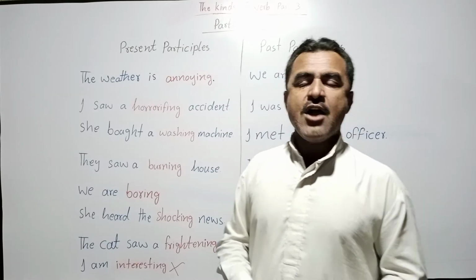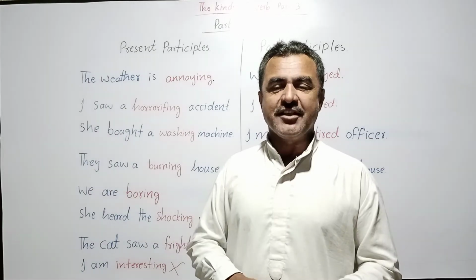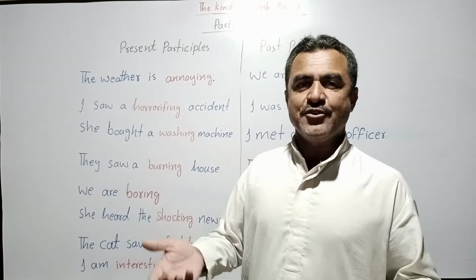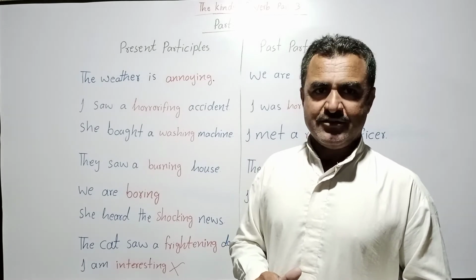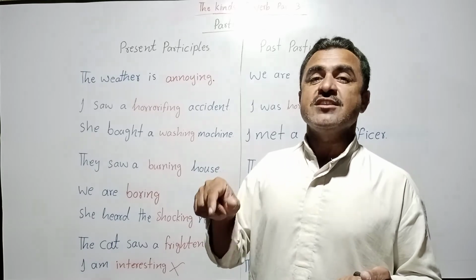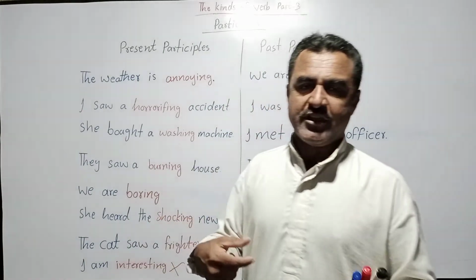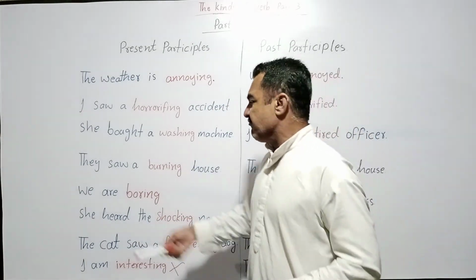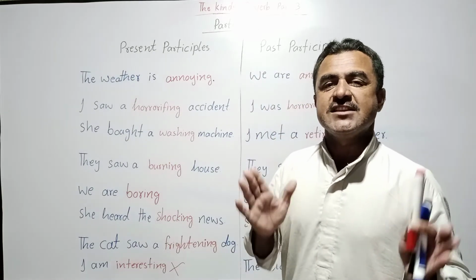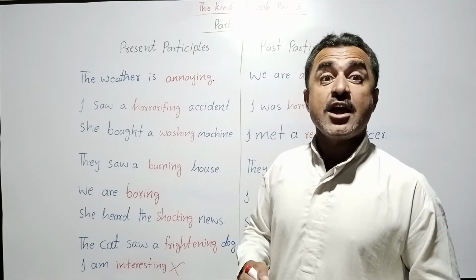So how can we say that we are boring? Other people can comment about us that we are boring, but we should not describe ourselves that we are boring. We don't know whether we are boring or not. It is up to others; it depends on others whether they say that we are boring. So you can say simply that both these sentences do not make sense. They are out of sense.